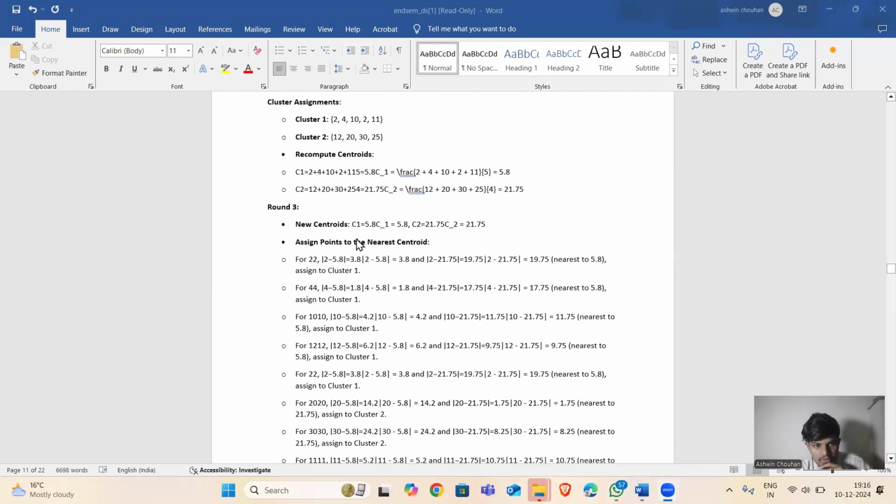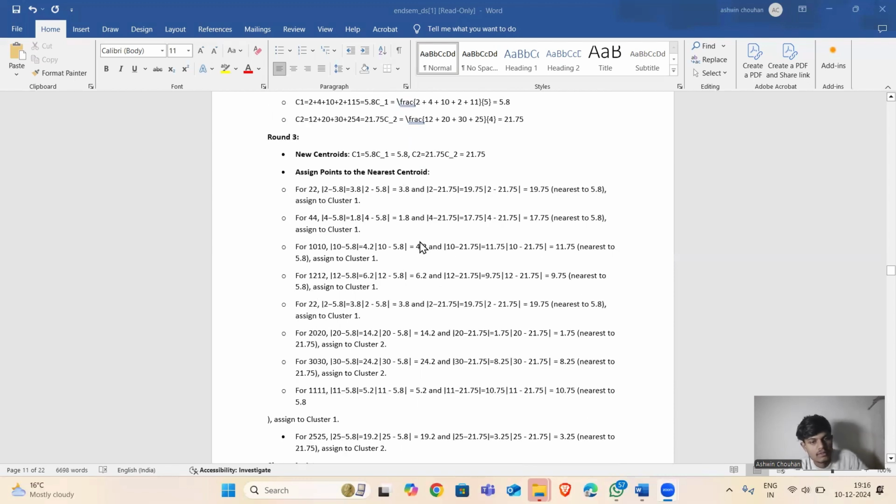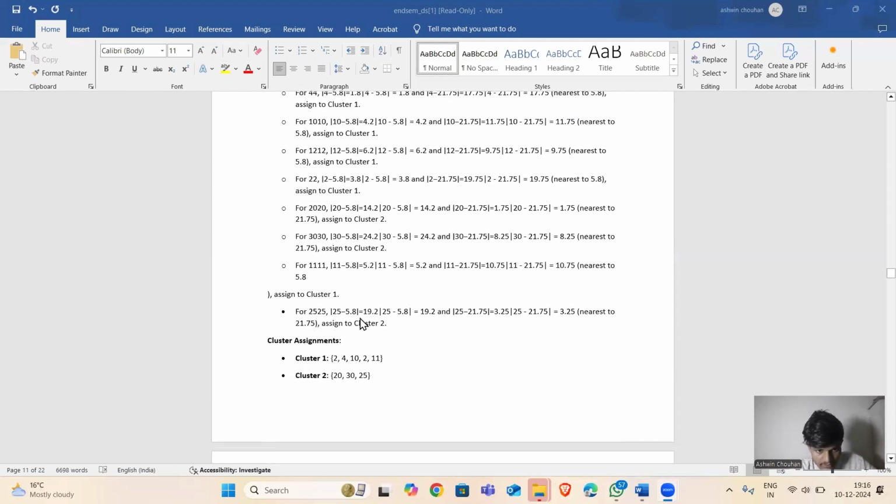Assigning these points to the nearest centroids, we perform the same steps and find the cluster assignment. For cluster 1: 2, 4, 10, 3, 11 and cluster 2: 20, 30, 25.